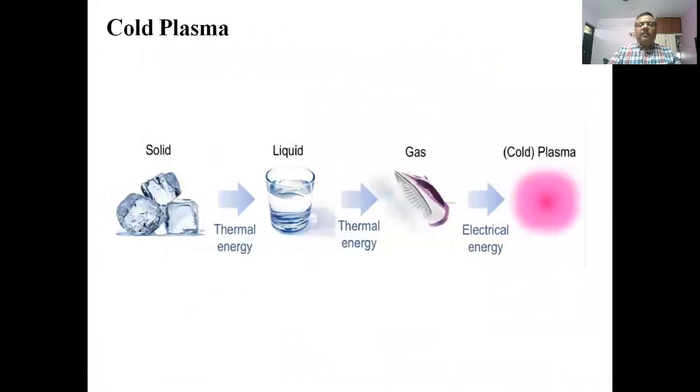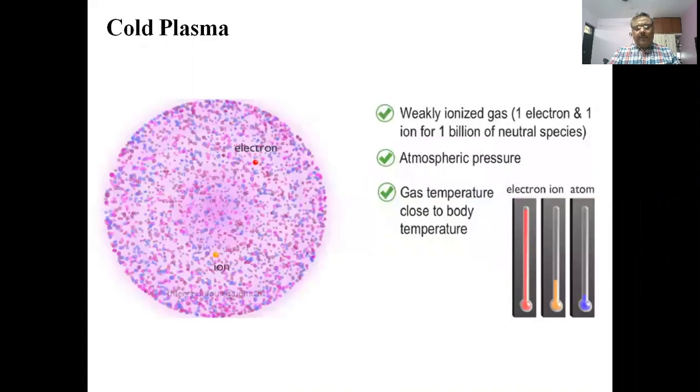So we start with the cold plasma. We have already studied what is cold plasma. Basically, to a solid you give thermal energy, it becomes a liquid. And again, you give thermal energy, it becomes a gas. And on sufficient more energy, it becomes a plasma.